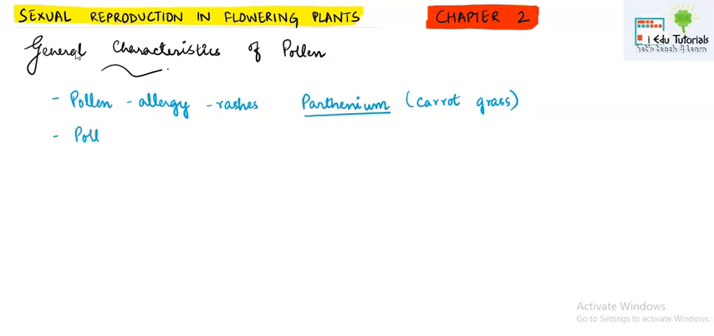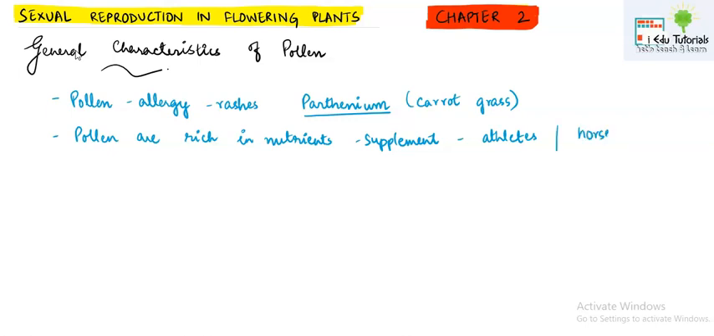Another thing, pollen are rich in nutrients, and because they are rich in nutrients, they are also used as supplements, especially by people who do intense running, like athletes, and generally it is also given to the horses during the horse races.